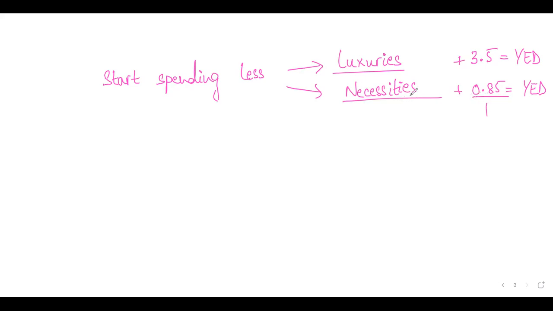So it goes both for necessities like food items and for luxuries. Both are normal goods. But what's the difference between the two? Which is more elastic, which is less elastic? Luxuries are more elastic. When incomes change, the demand for luxuries changes more. For necessities, demand is kind of stable.